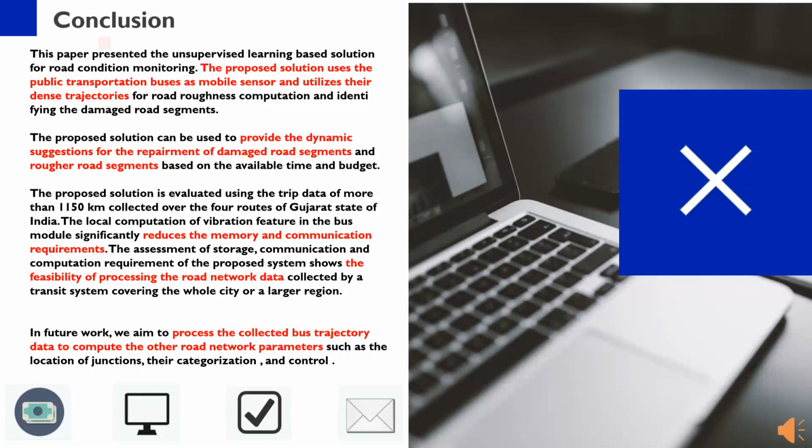Gujarat state of India. The local computation of vibration features in the bus module significantly reduces the memory and communication requirements. The assessment of storage, communication and computation requirements of the proposed system shows the feasibility of processing the road network data collected by a transit system covering the whole city or a larger region. In future work, we aim to process the collected bus trajectory data to compute other road network parameters, such as the location of junctions, their categorization, and control.